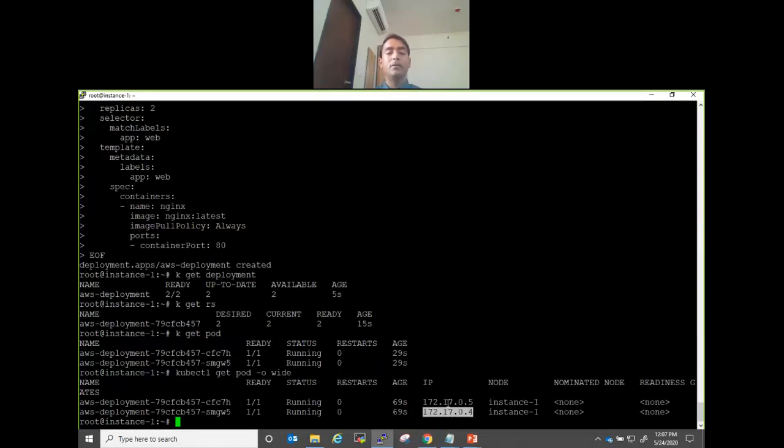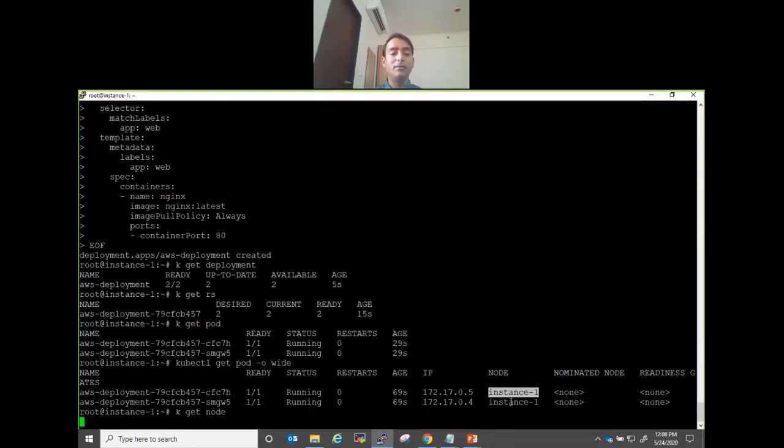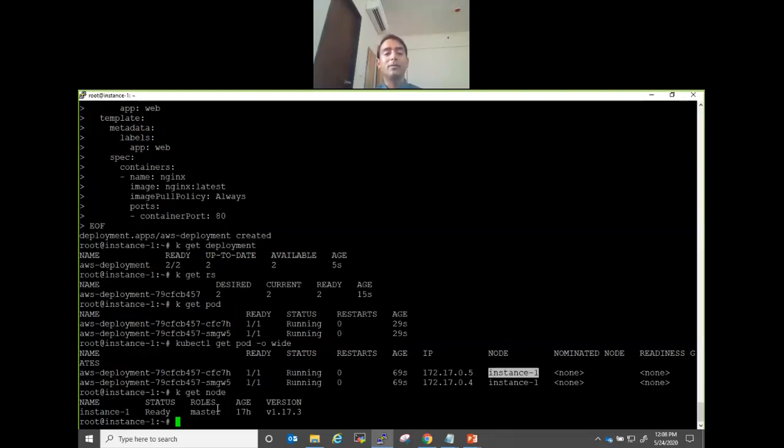Okay, so one pod has got this IP, one has got this IP. Now both are running on the same node because this is a single node cluster, and this is running on the master node itself, because our only node is this node, which is playing all the roles. It is both master node and worker node because everything is getting scheduled here.